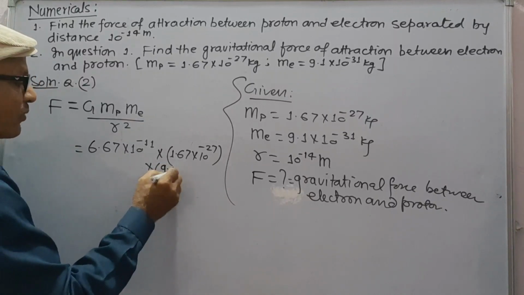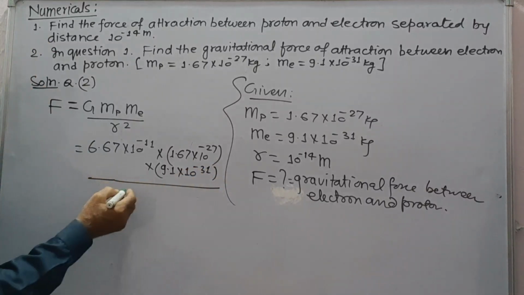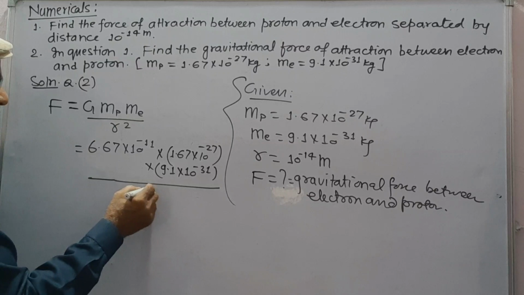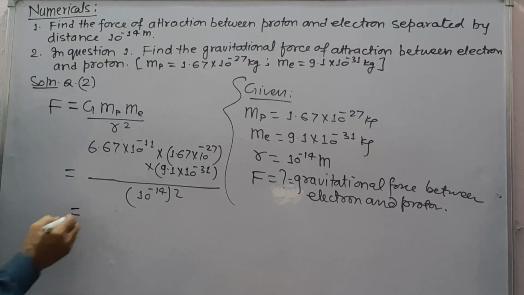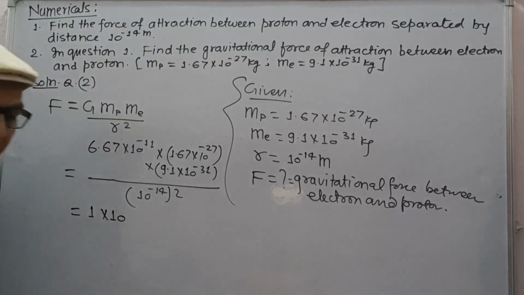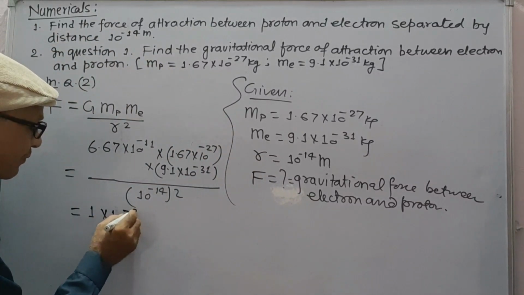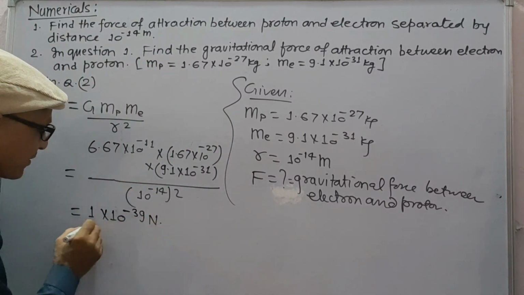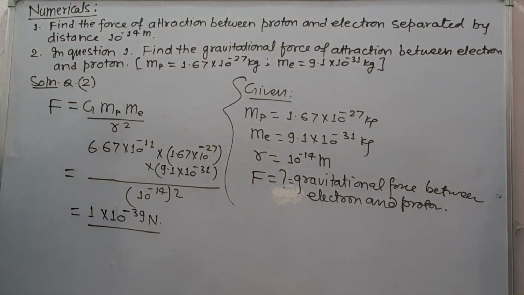Mass of electron 9.1 into 10 to minus 31, whole divided by r square means 10 to minus 14 square. On simplification we get force as 1 into 10 to minus 39 Newton.